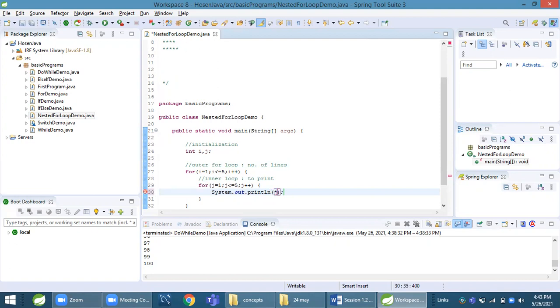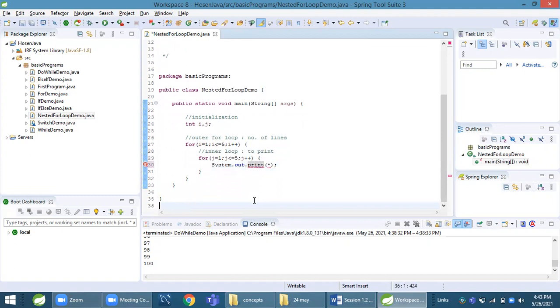I remove this ln because I don't want a new line after every star. After printing every star, I don't want it. So that's why I take only System.out.print.